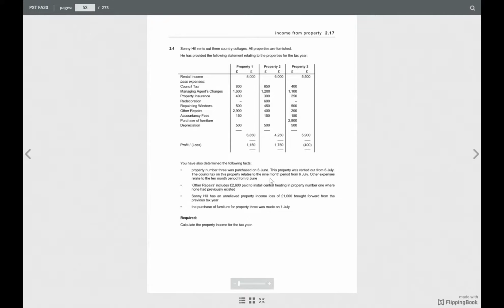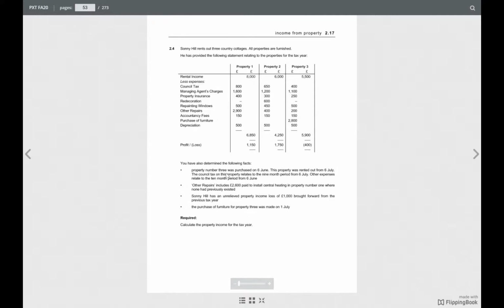There is council tax, loan interest, property insurance, redecoration, repainting windows, other repairs, accountancy fees, purchase of furniture, and depreciation.